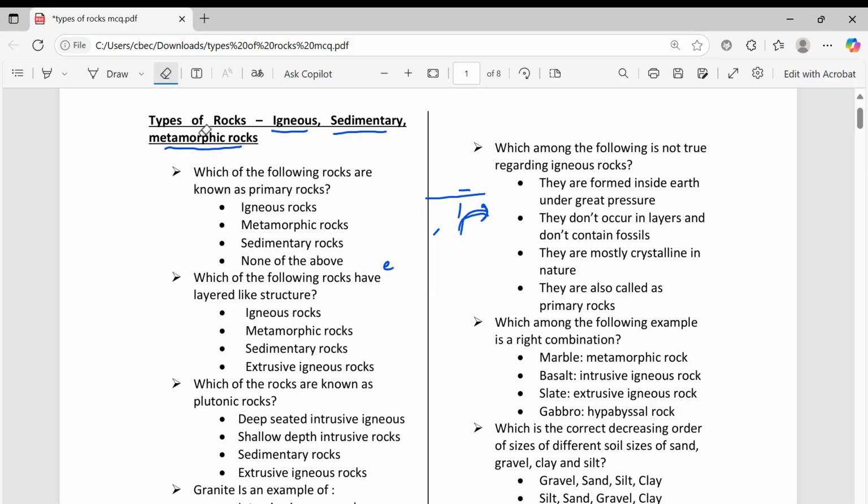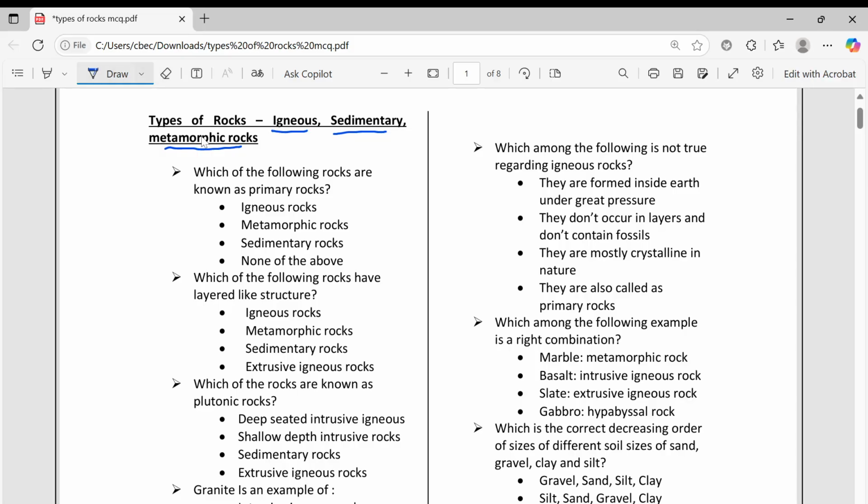So whatever this lava or magma is coming out, it is cooling and solidifying, and thus it is forming rocks. They are called igneous rocks. These igneous rocks are also called primary rocks because this is the first time any rock is forming from the magma. If you take igneous rocks, there are again two types: intrusive and extrusive.